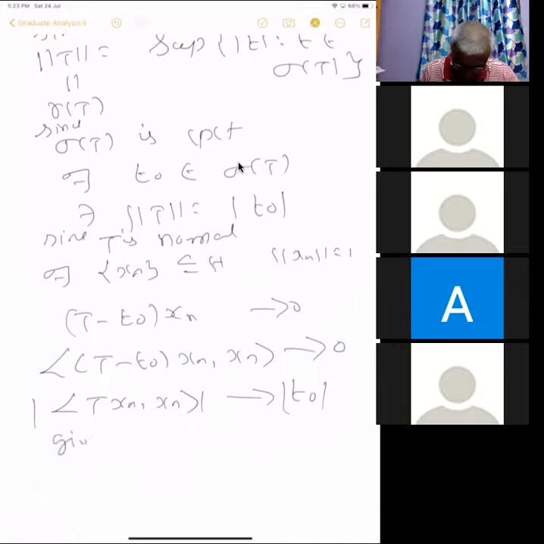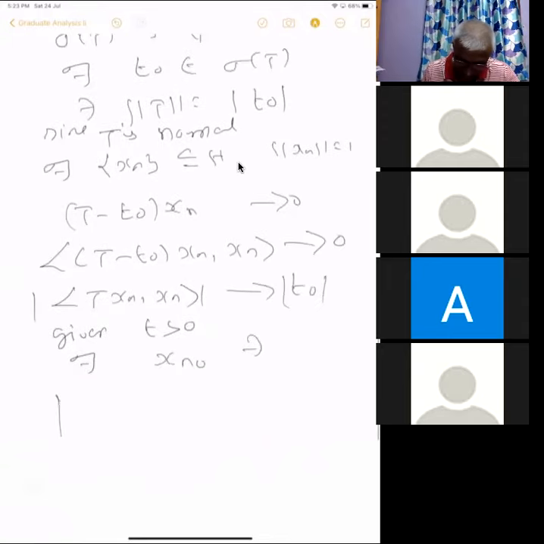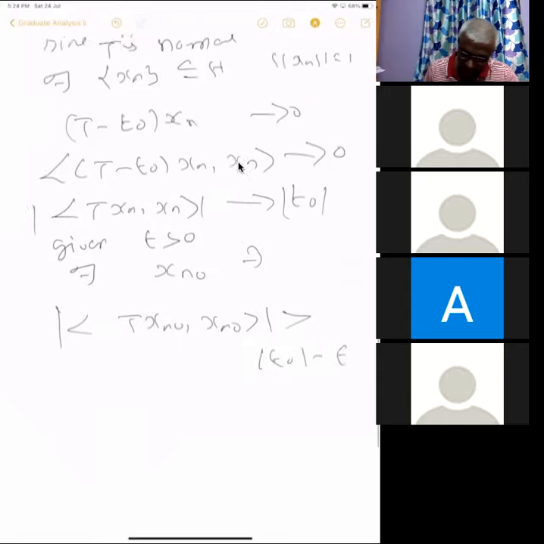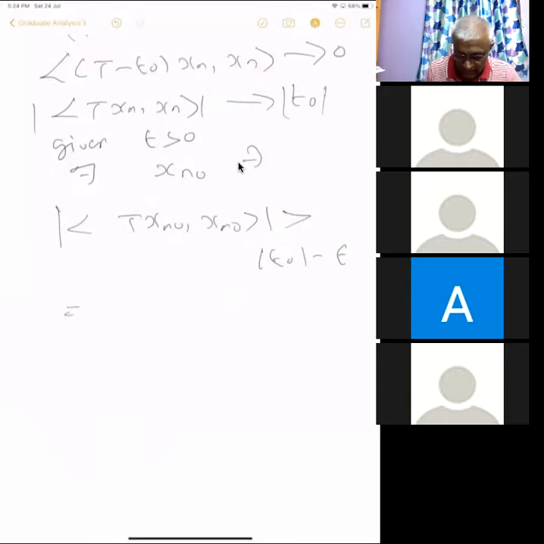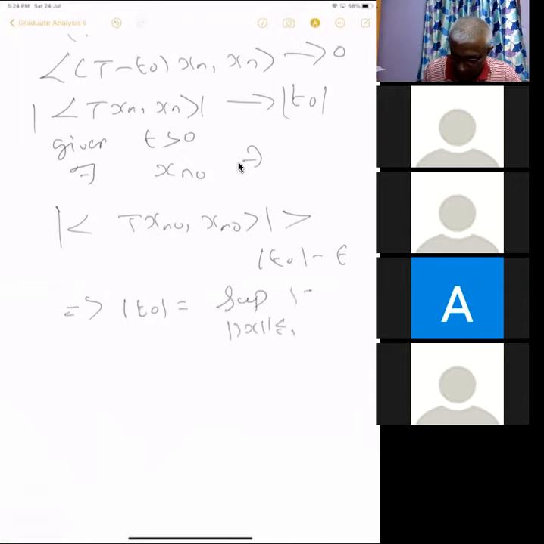So given epsilon greater than 0, there exists x_n naught such that |<T x_n naught, x_n naught>| is greater than |λ naught| minus epsilon. We know the supremum is always less than that, so this implies |λ naught| is equal to the supremum. That's all.